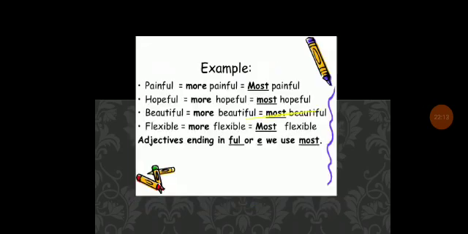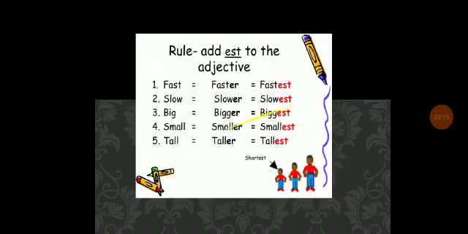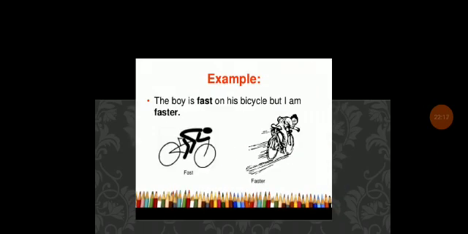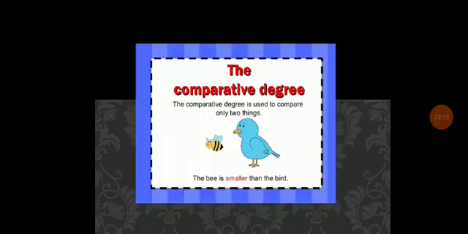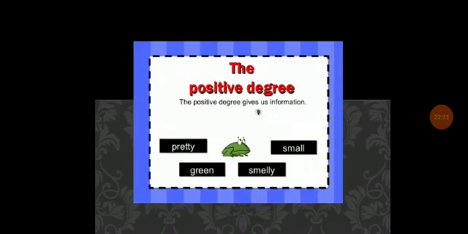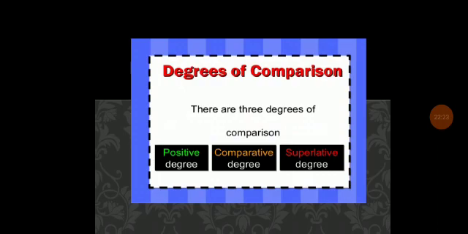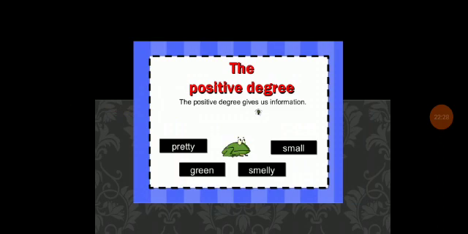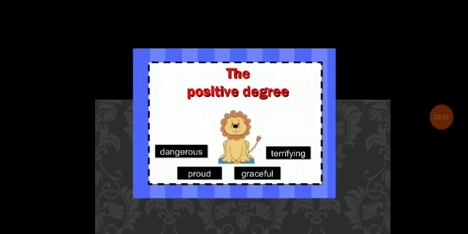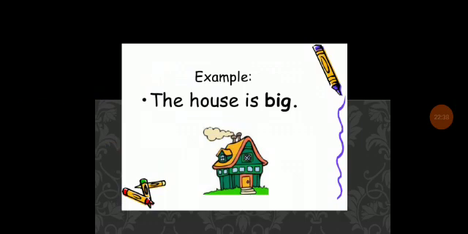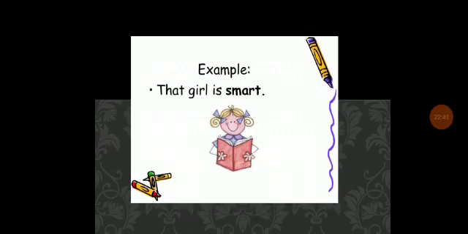Degrees of comparison are nothing but a comparison. There are three degrees of comparison: positive, comparative and superlative. The positive degree gives us information, like pretty, prettier. The girl is smart and dangerous, proud and graceful. Like the house is big, the girl is smart.